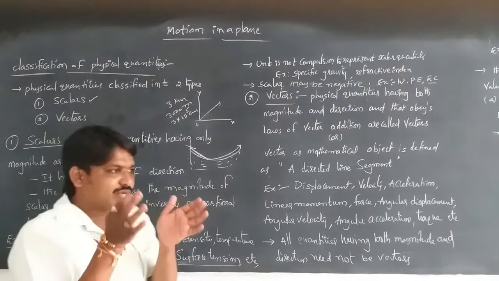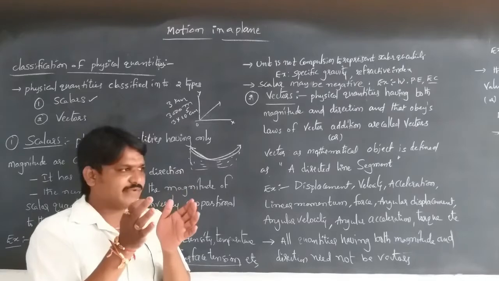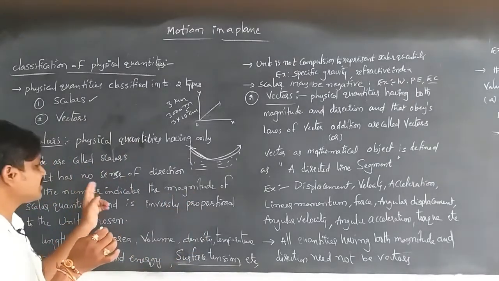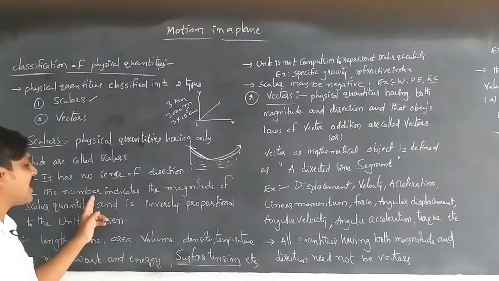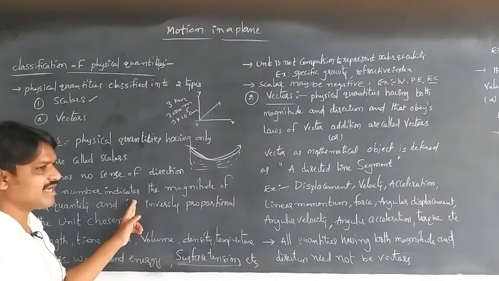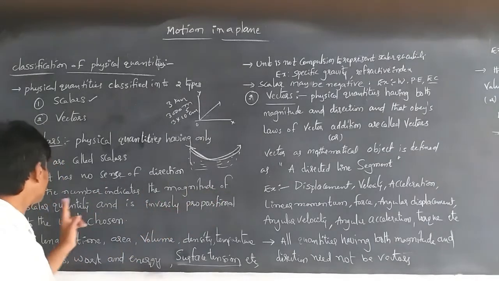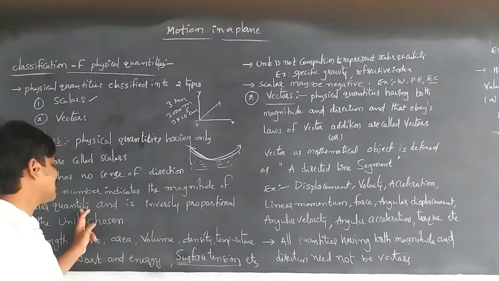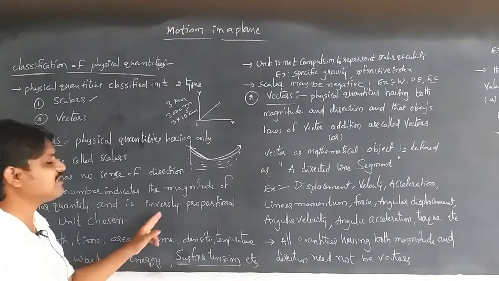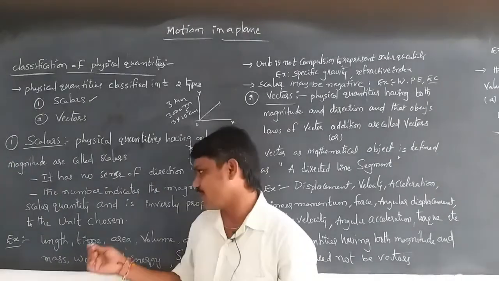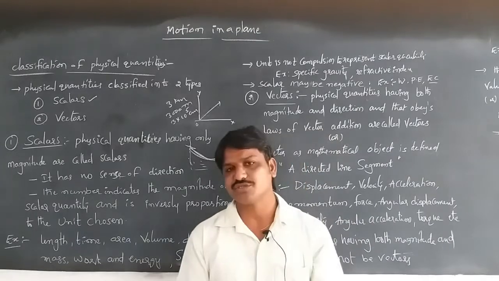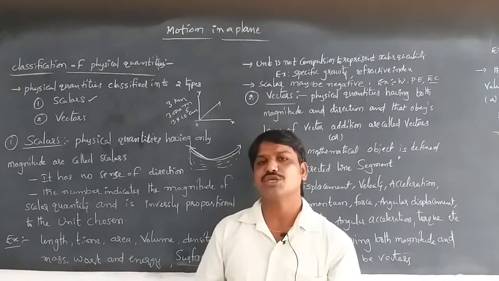Whatever the number is given by the value, it has no sense of direction. So the number indicates the magnitude of the scalar quantity, and it is inversely proportional to the unit chosen.